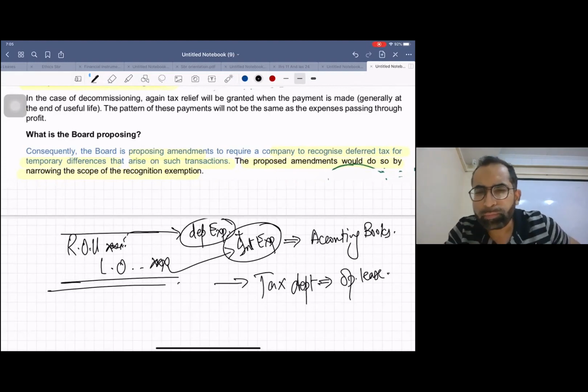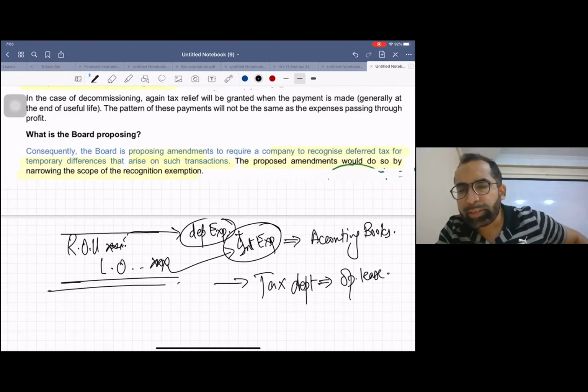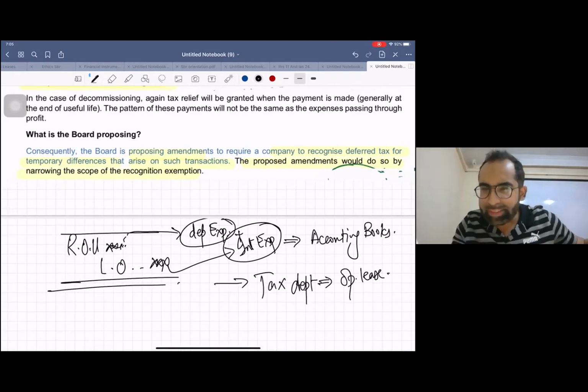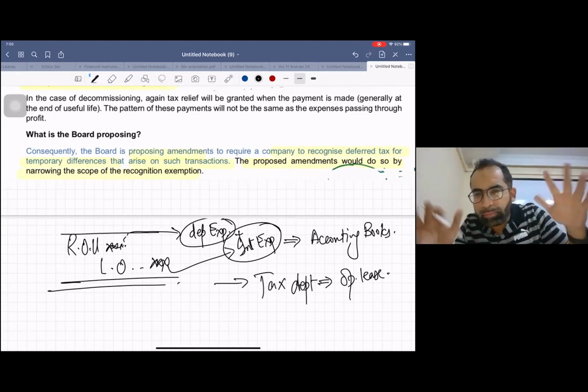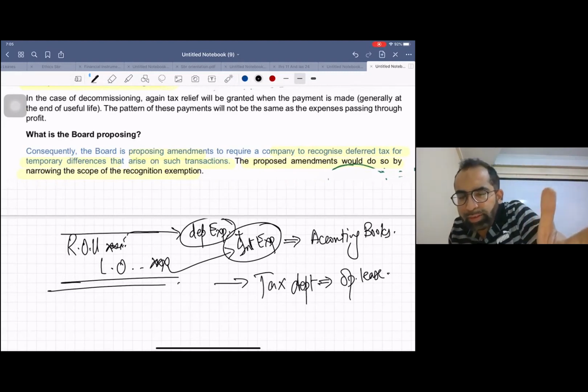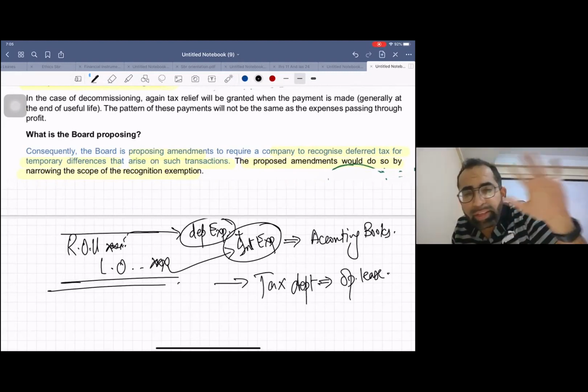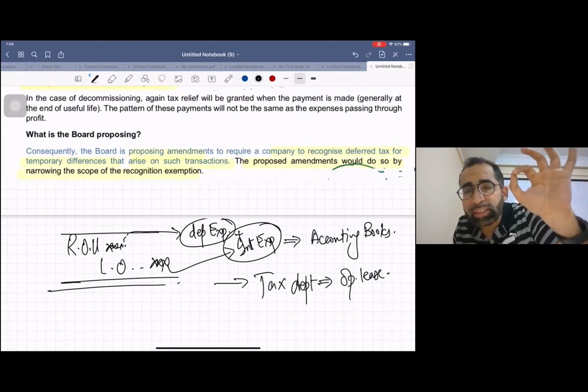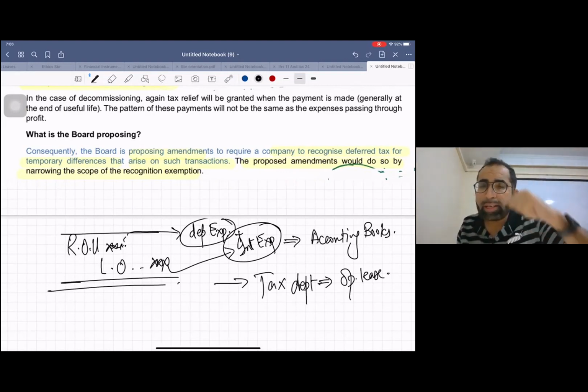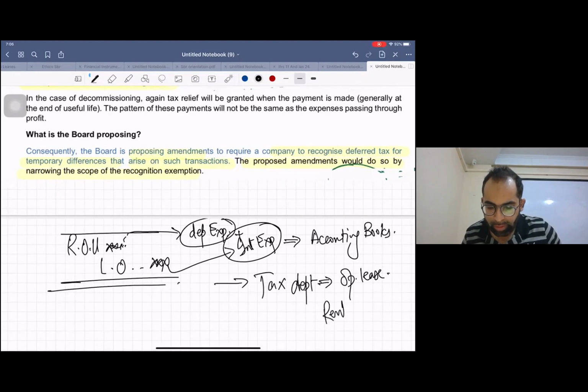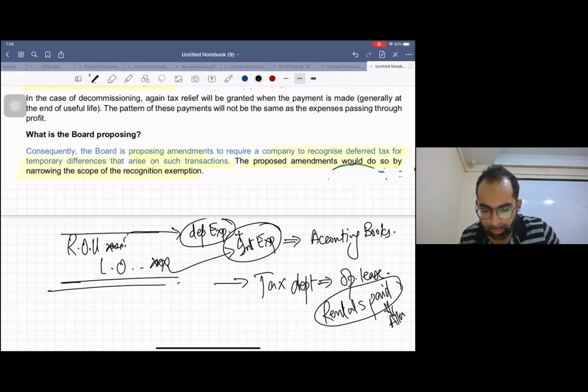Almost all over the world, in different jurisdictions, the tax department treats leases as operating leases. So they say we don't recognize ROU, we don't recognize lease obligation. For us, this transaction is an operating lease, and in an operating lease, whatever rental you pay, we'll allow. Rentals paid are allowed. Now use your common sense.